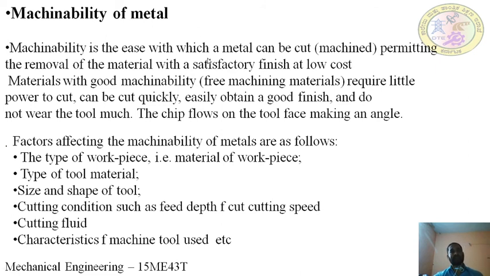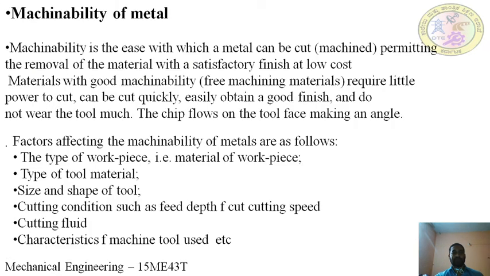What is machinability? It is the ease with which the material can be removed from the workpiece. The condition is that it should use less power, give a good surface finish, and have low power consumption and low cost. Then it is called a good machinable material. The factors affecting it are the workpiece material, tool material, size and shape of the tool, cutting conditions, cutting fluid, and characteristics of the machine tool used.